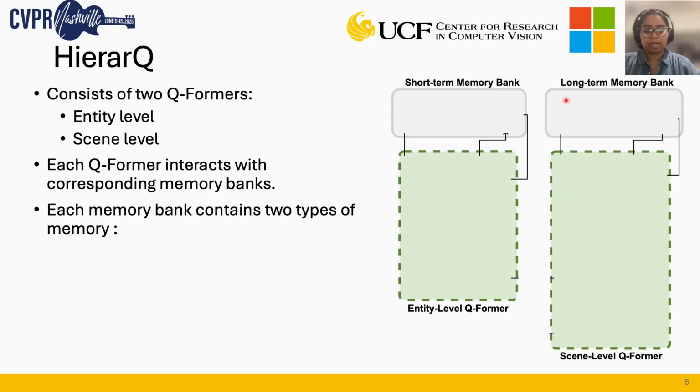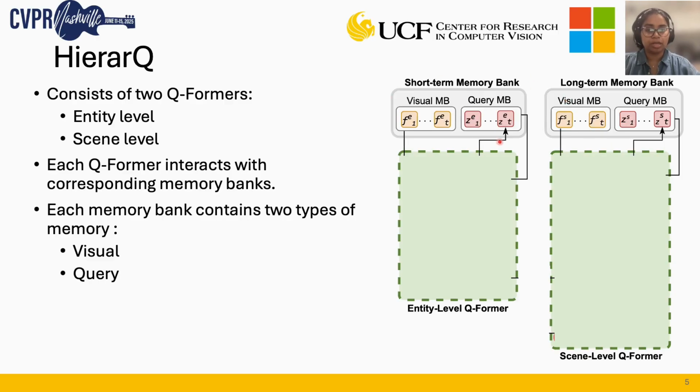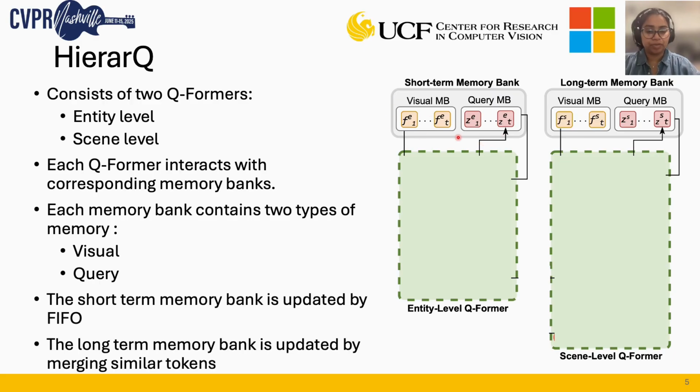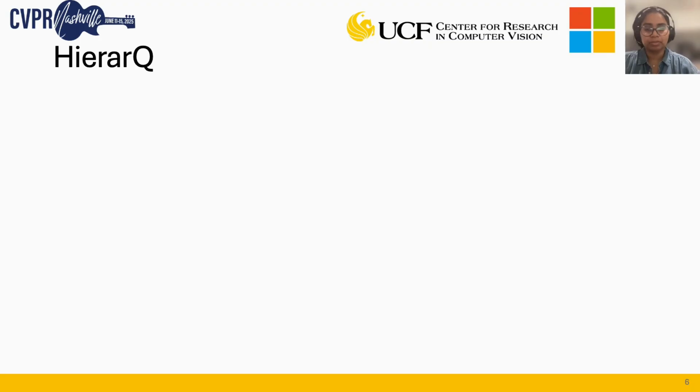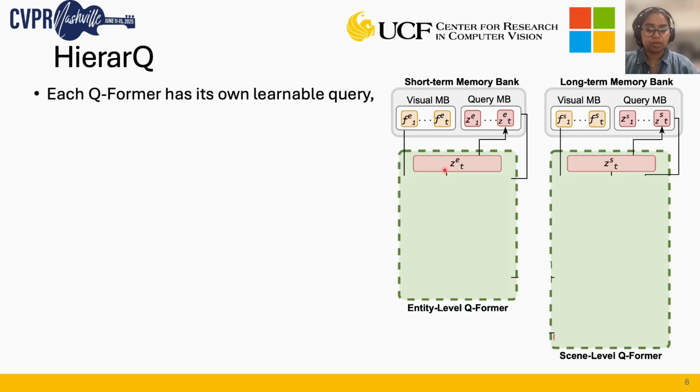Each of these memory banks contains two different types of memory to store previously seen information: the visual memory, which stores modulated visual features, and the query memory, which stores previously learned queries. When the memory bank exceeds its size, the short-term memory is updated via FIFO, and the long-term memory is updated via compression based on similar tokens, which are further used for processing. Each of these Q-formers also has its own set of learnable queries, which consists of 32 tokens.